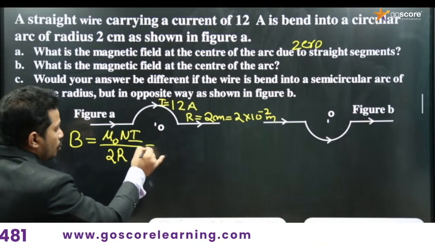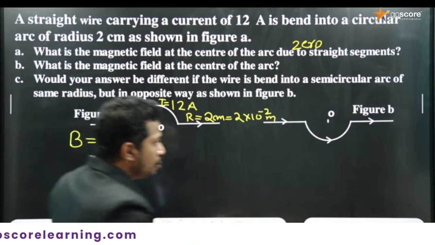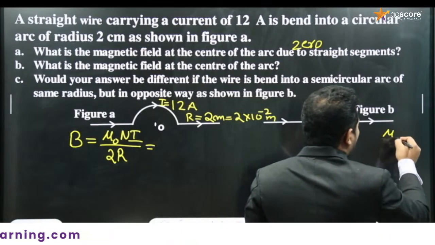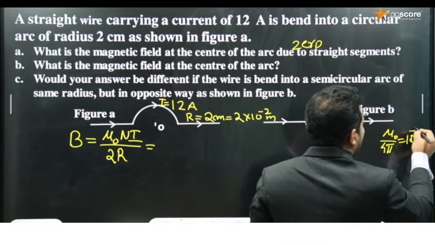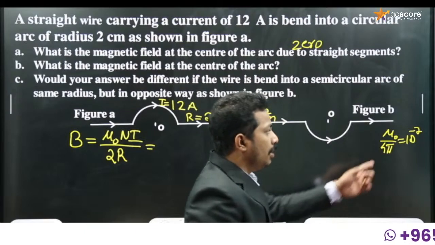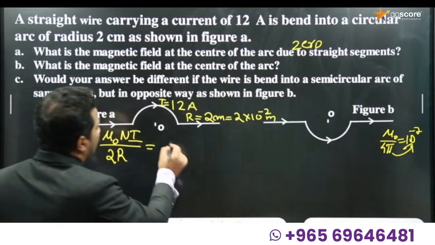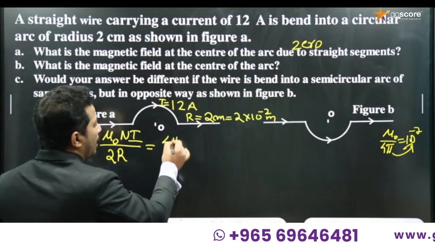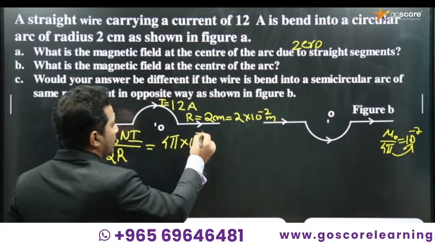What is the value of mu 0? Mu 0 by 4 pi is 10 raised to minus 7 Tesla meter per ampere, so mu 0 is 4 pi into 10 raised to minus 7.